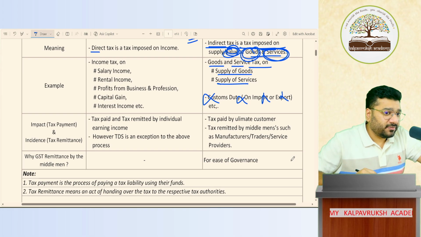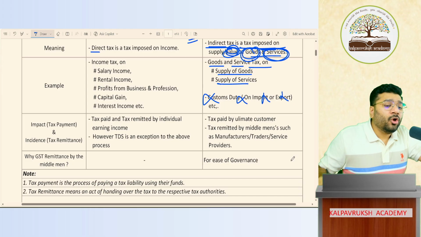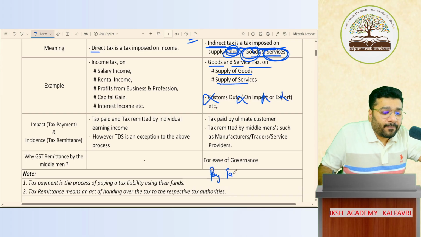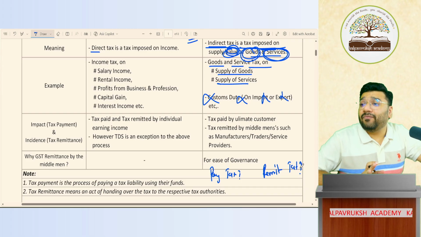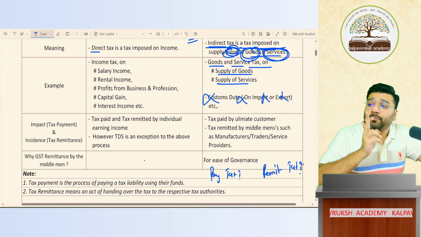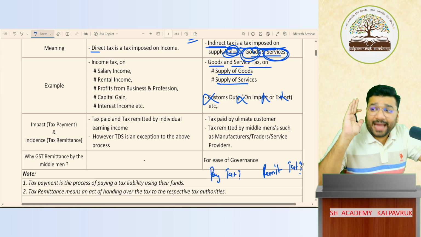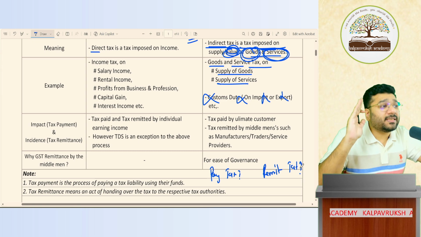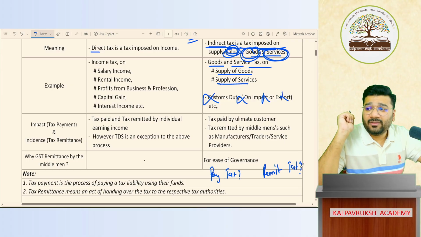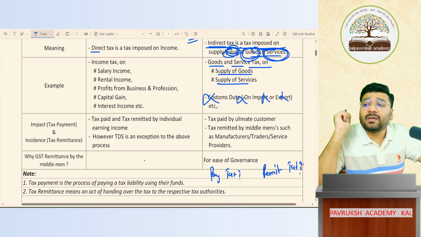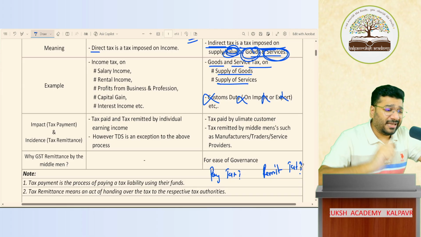Now the question is, in case of GST, who is the person responsible to pay tax? Who will pay tax, and who will remit tax? Are they the same people or different people? In case of income tax, Ambani was the person to pay tax and remit tax. So the taxpayer and tax remitter in income tax are the same. In case of GST, who is the payer of tax? Who is the remitter of tax? Tell first.